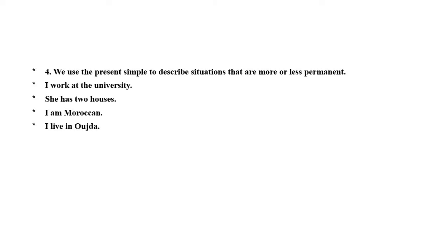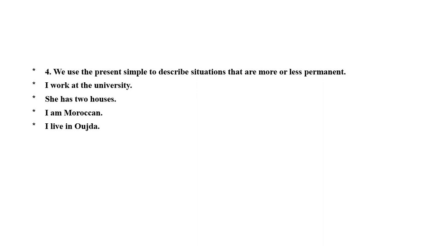Second, she has 2 houses. Here again, this person has 2 houses, means she possesses them. It means she owns them. It means that this is her property. If I want to change it, I can say her property is 2 houses.